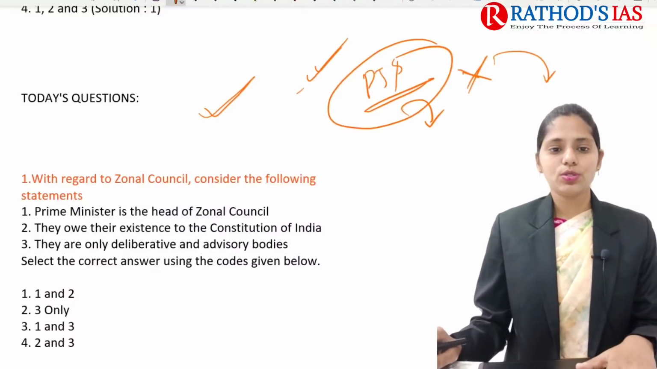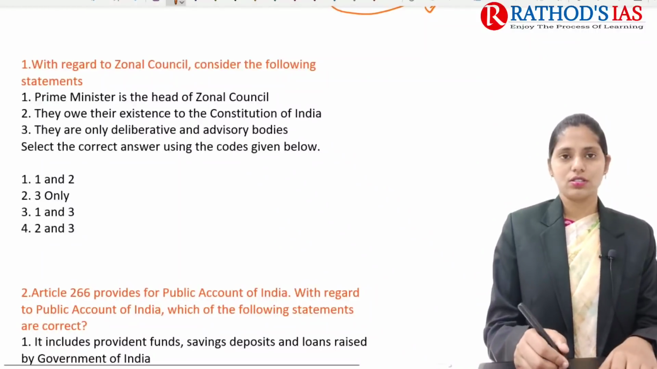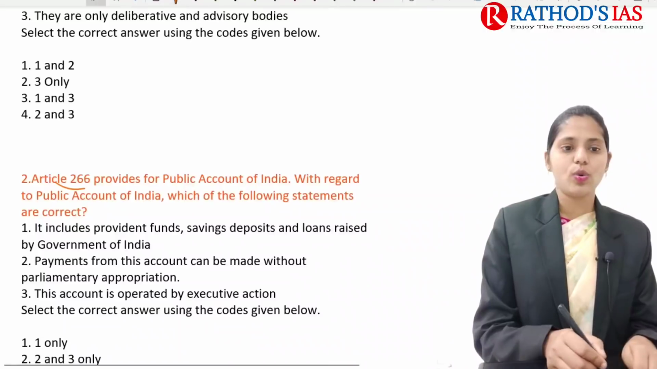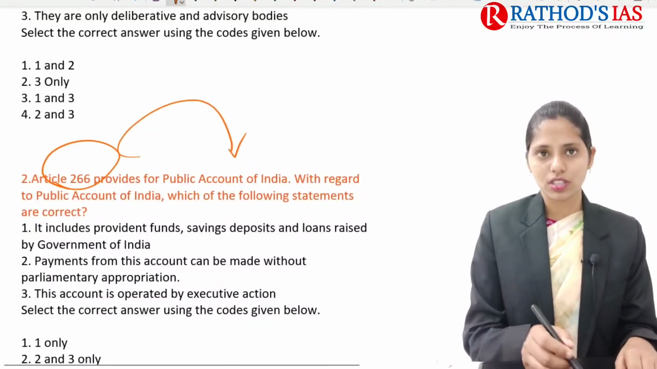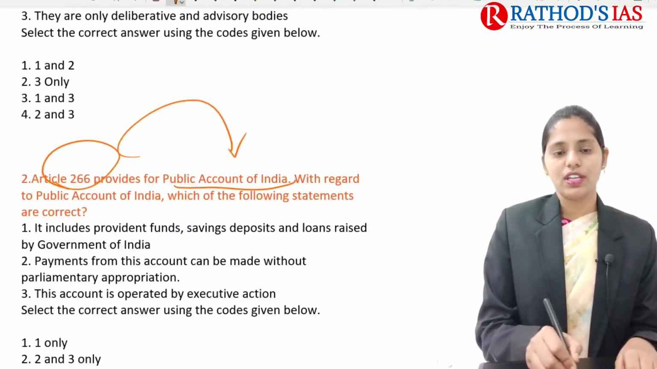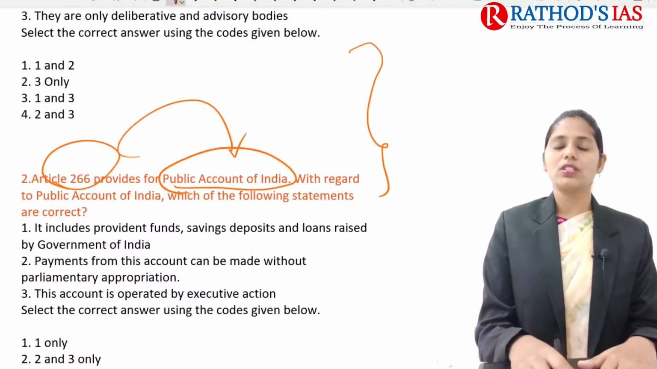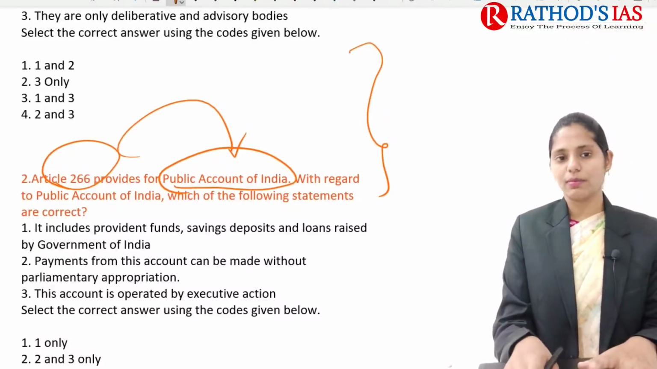And try to solve these questions. These are the questions for today's practice, regarding the Zonal Council. And the next one is Article 266, which is about the Public Account Committee, the public account of India. So these are the 2 questions. Try to answer them and give your answers in the comment box. Don't forget about this.